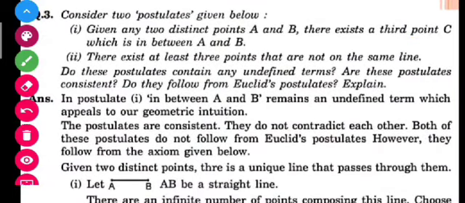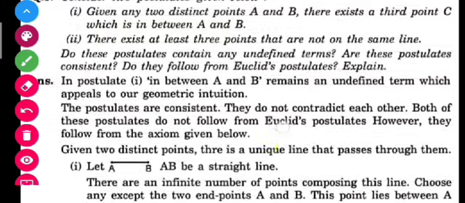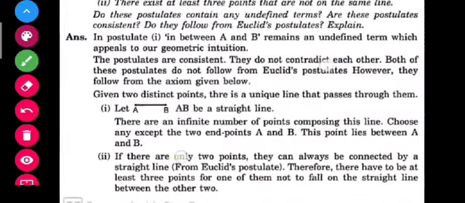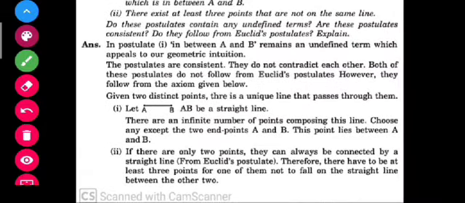And the second axiom is saying that there exist at least 3 points that are not on the same line. What is the second one saying? The first one is saying that you have been given 2 points A, B and C is in between. And the second is saying that there exist 3 points that are not on the same line. Suppose these are the 3 points that are not on the same line.